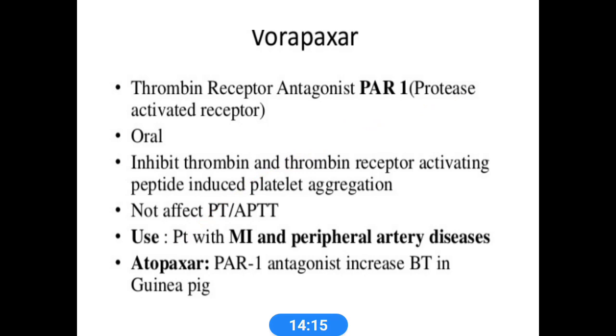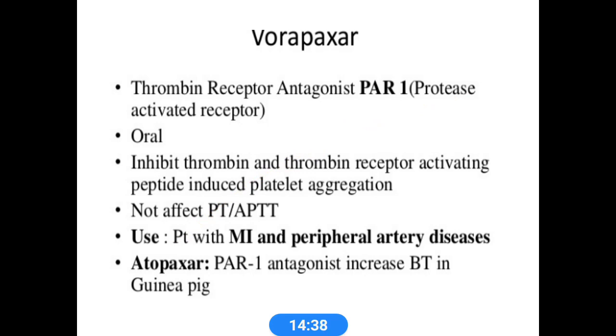Vorapaxar is a thrombin receptor antagonist, a PAR1 protease activated receptor antagonist. This orally administered drug inhibits thrombin and thrombin receptor activating peptide, which as a result induces platelet aggregation. It is mainly used in MI and peripheral artery disease.